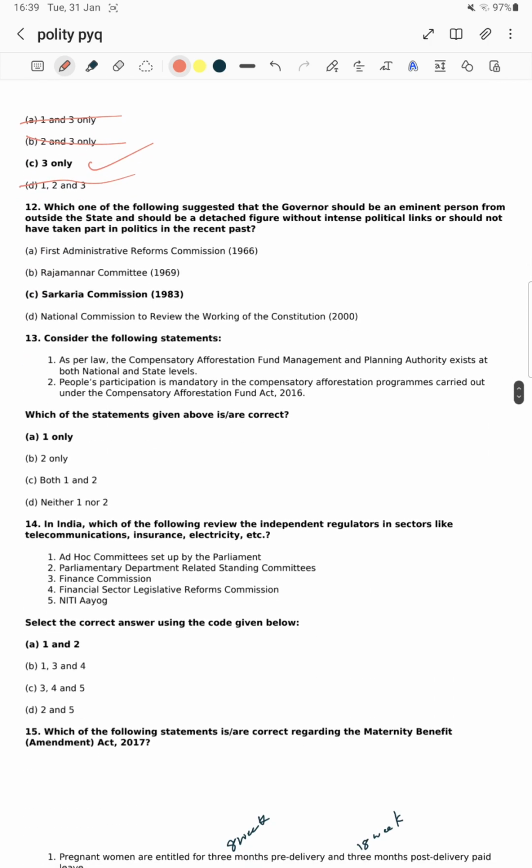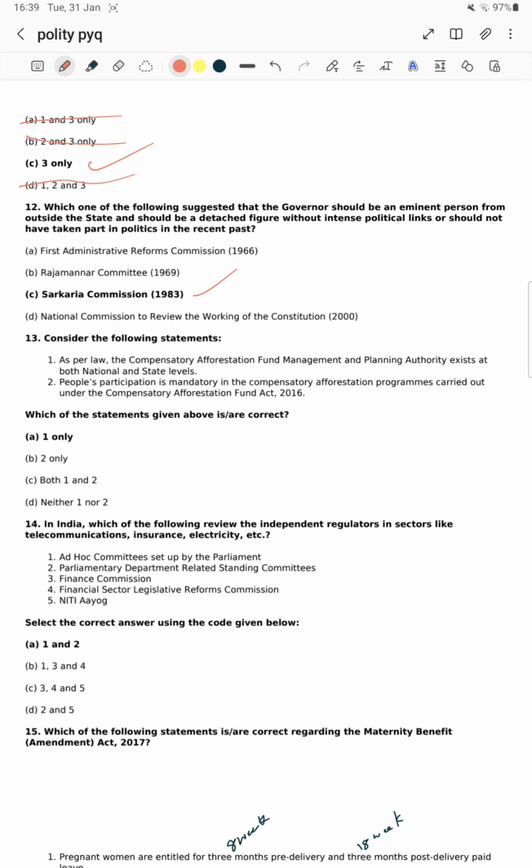Okay, next question. Which one of the following suggested that the governor should be an eminent person from outside the state and should be a detached figure without intense political links or should not have taken part in the politics in the recent past? Governor should be an eminent person outside the state. This was said by the सरकारिया कमीशन सर. सरकारिया कमीशन 1983 में यही बोला था, लेकिन ऐसा नहीं हो